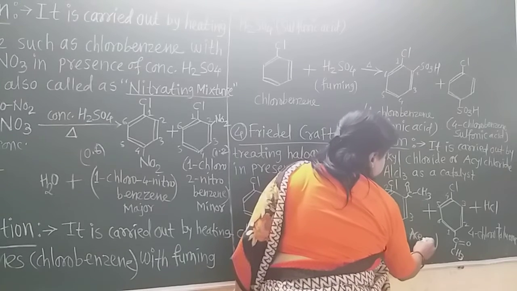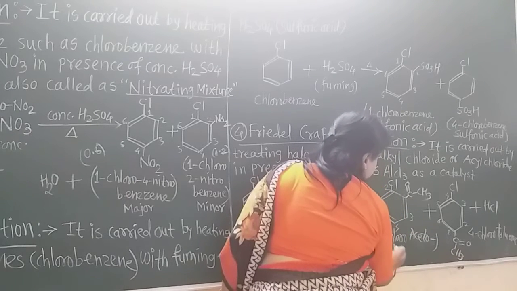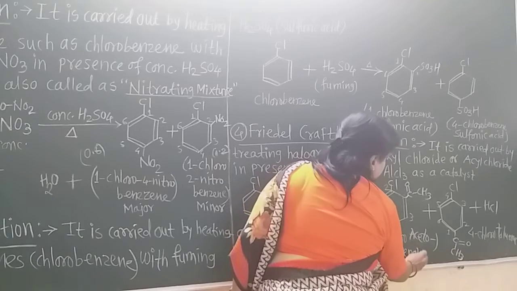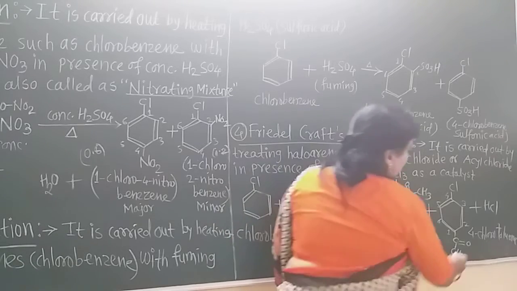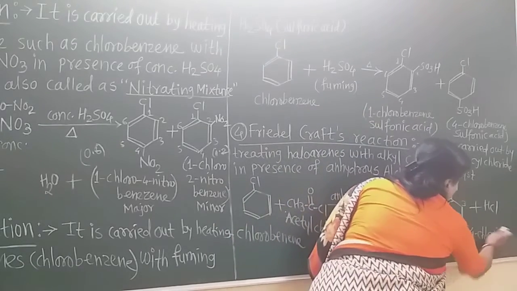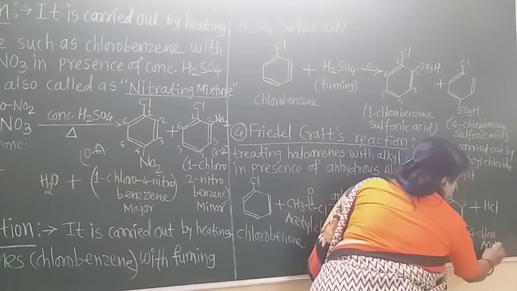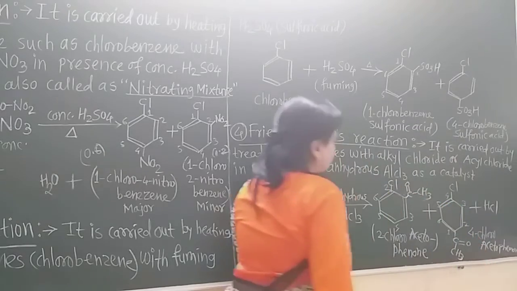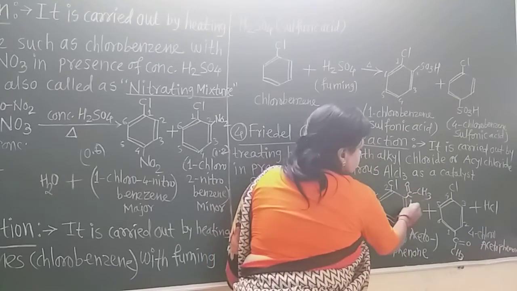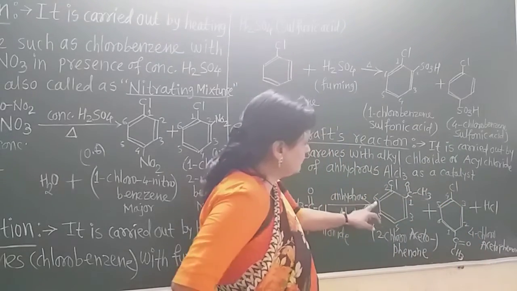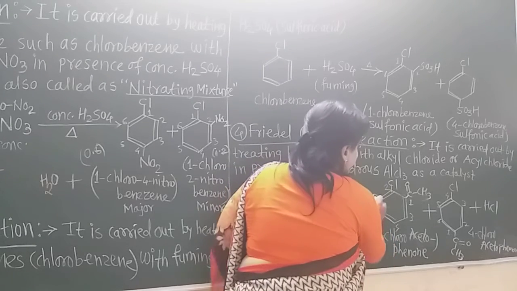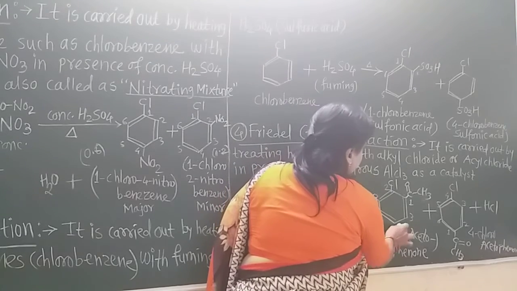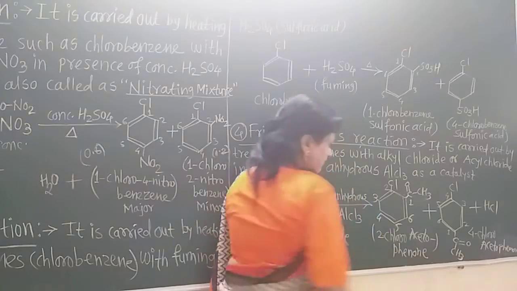There is a mistake in the table. Acetophenone, and this is the 4-chloroacetophenone. Remember that. The numbering is always given from this. 1, 2, again here 3, 4, 5 and 6.